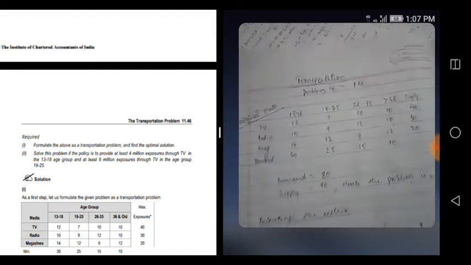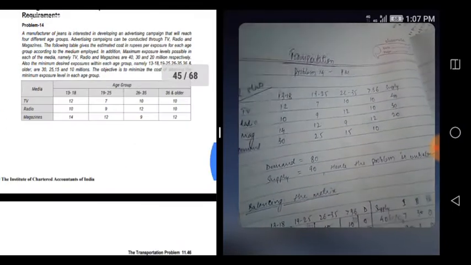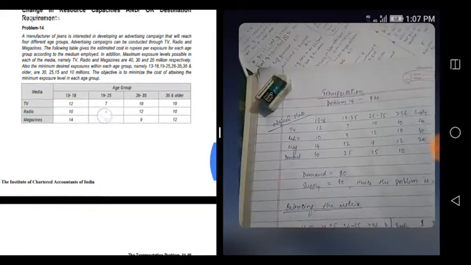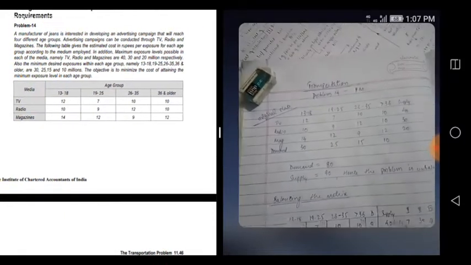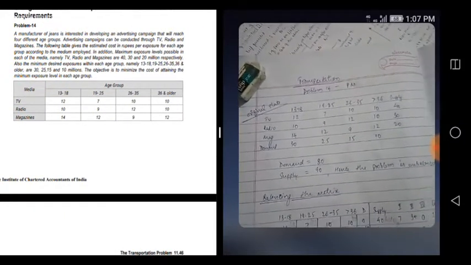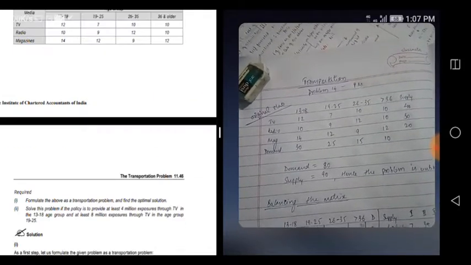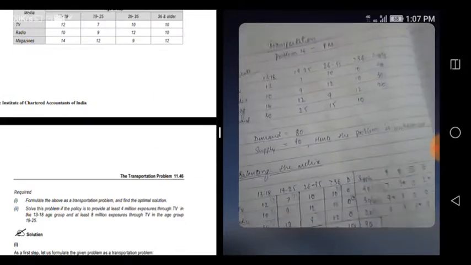the optimal solution. So see, this is the question. It's going so much. Okay, this is the question. This is the question where I'm touching. See, this is the question, and so we have to formulate in transportation. We have to formulate it in a transportation problem.